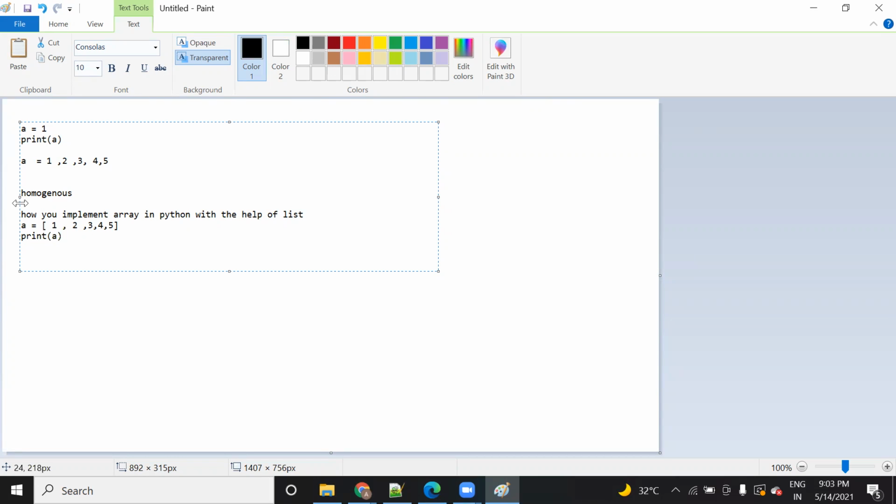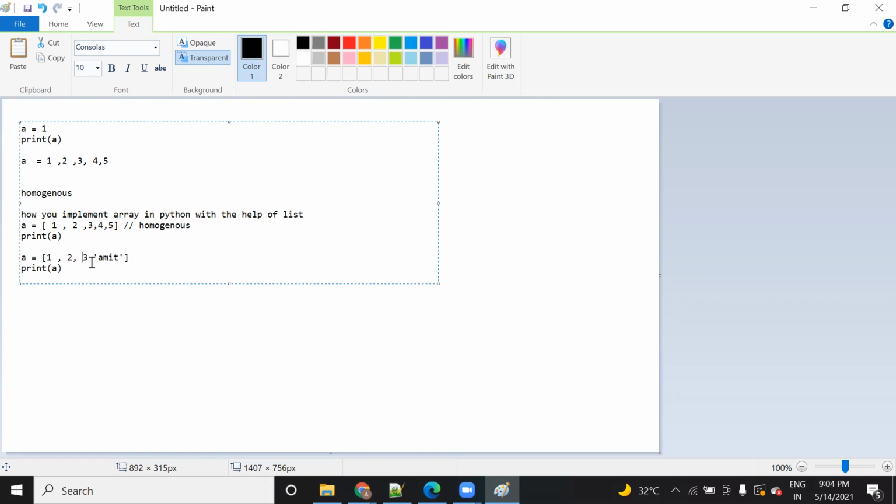Similarly, not only homogeneous data, you can save other data also, other than integer. Suppose you want to save data like 1, 2, 3, and after that you want to add a name, then this is also valid in a Python list. But if you have worked with C language and Java and try to do this, it will give an error. So this is how easily we can add multiple data to a single variable in Python.